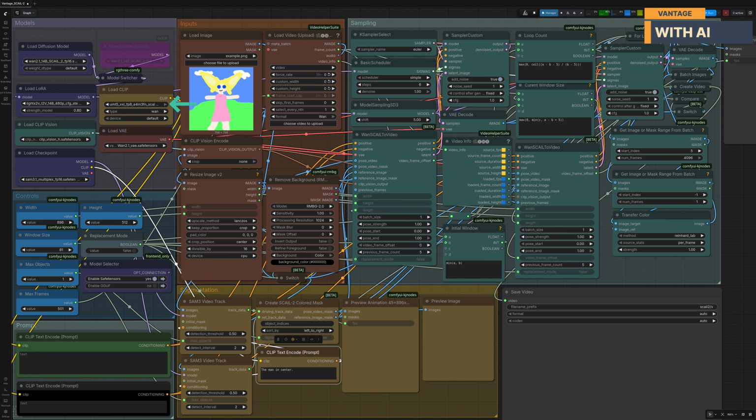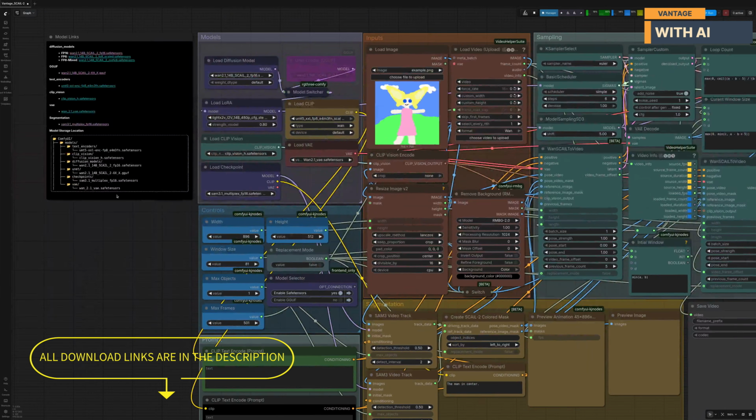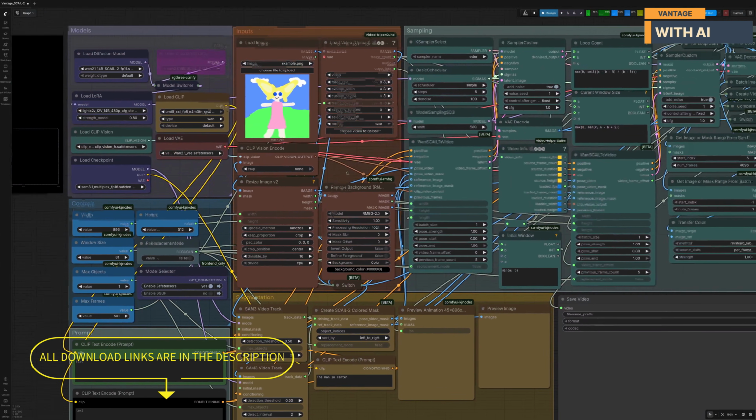For the text encoder, we'll be using the UMT5 XXL text encoder. We'll also need ClipVision H safetensors for image understanding and conditioning. For the VAE, we'll use the standard WAN 2.1 VAE. Finally, for the SAM 3D-based segmentation used to create masks, we'll need the SAM 3.1 multiplex checkpoint. To make setup easier, all of the download links are included directly inside the workflow, and I've also added them